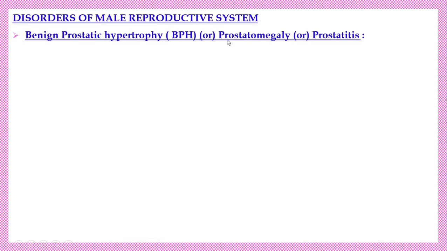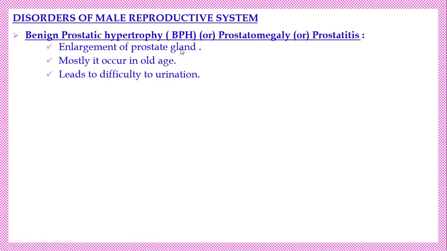In short, it is called prostatomegaly, enlargement of the prostate gland in males, also called prostatitis. The enlargement of the prostate gland compresses the urethra, so urination is a problem and leads to difficulty in urination. It mostly occurs in old age.